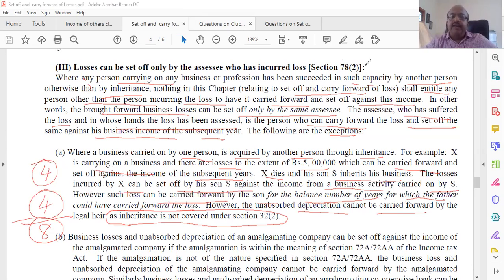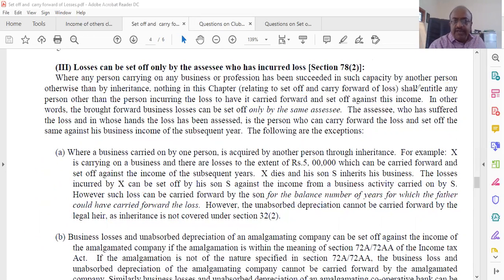Read it again and again, and clear it. It's all simple language only, you can understand. I'm just reading it through. Actually, you can read it and understand.